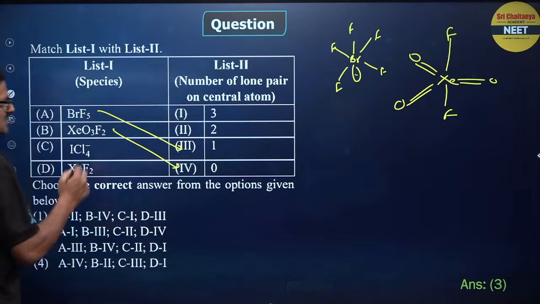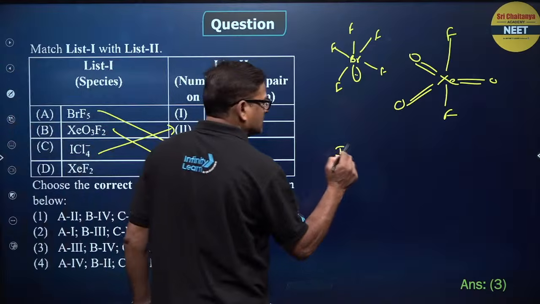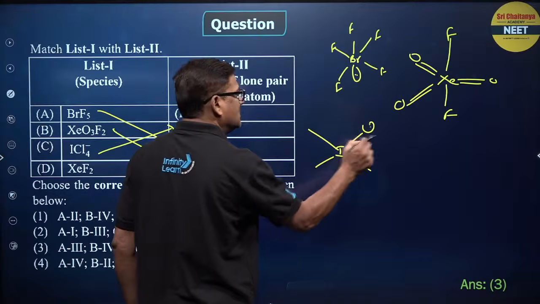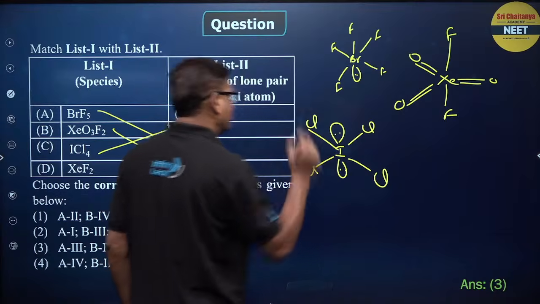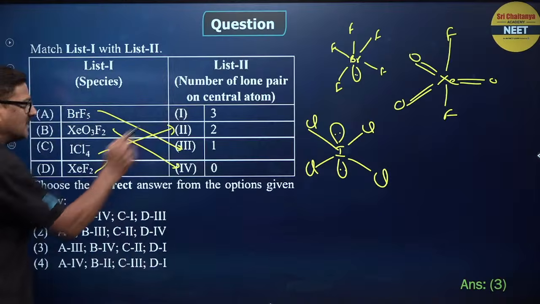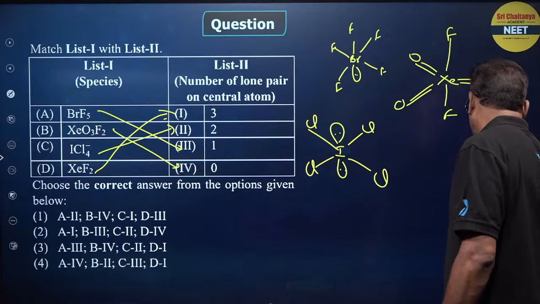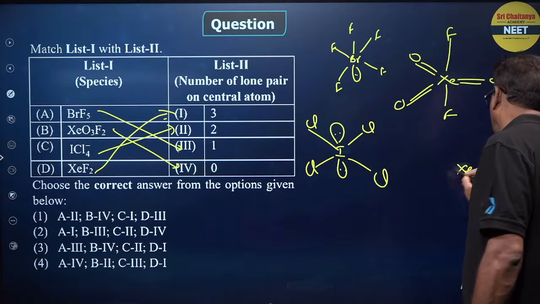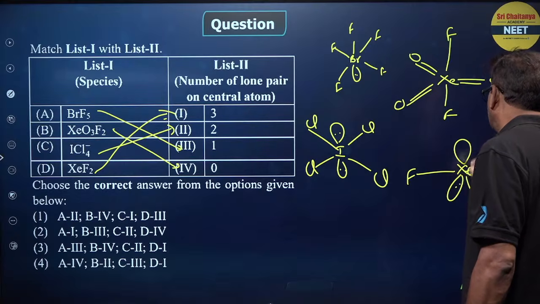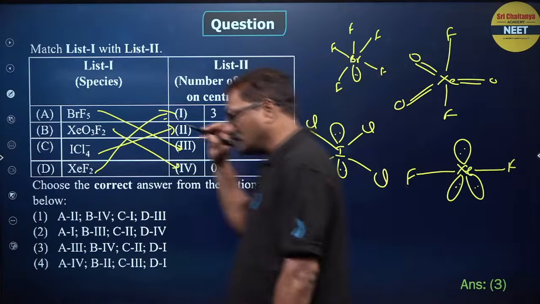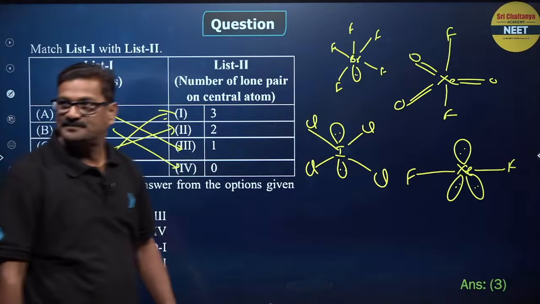And C2, ICl4-, I and Cl, Cl, Cl, Cl, and you have the 2 lone pairs of electrons. XeF2 is going to have 3. So linear shape, F-Xe-F, sp3d2, it is going to have 3 lone pairs. So this is the answer for this question, बच्चों, ठीक है.